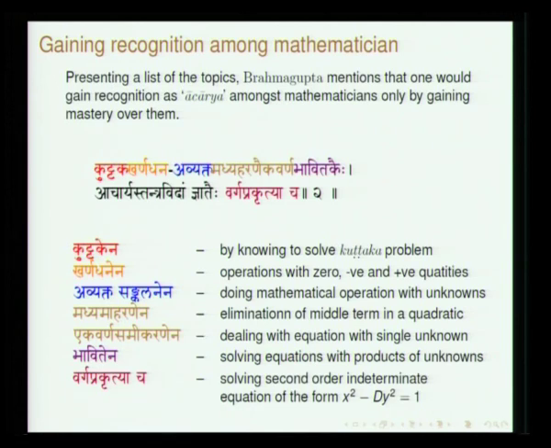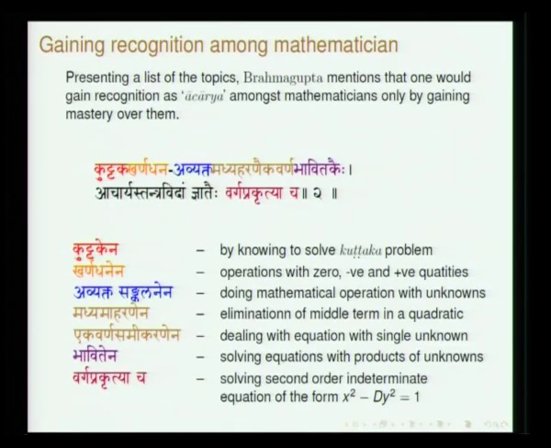So, he says Kuttaka Karnadhana Avyakta Madhyaharana Ekavarna Bhavitakaihi Acharyaha Tantravidam Nyataihi Varga Prakrityacha. This verse basically summarizes the various topics that he is going to discuss in this particular chapter, called Kuttakaradhyaya. Kuttaka refers to the first order indeterminate equation, and then, as I was mentioning, Karnadhanena. Ka is 0, Rina is negative, Dhana is positive. So, operations with all that.